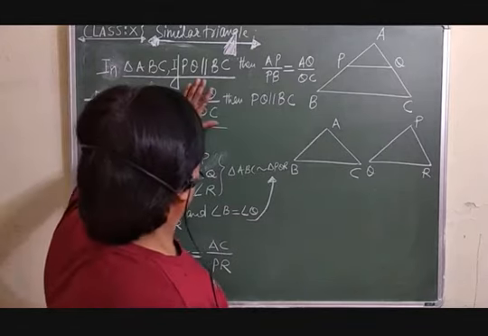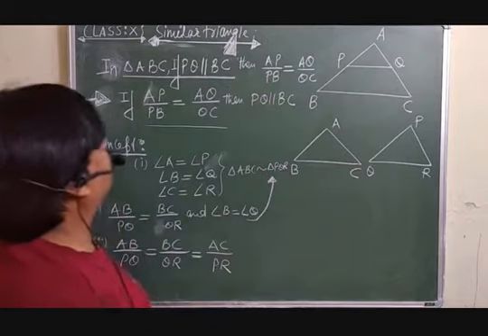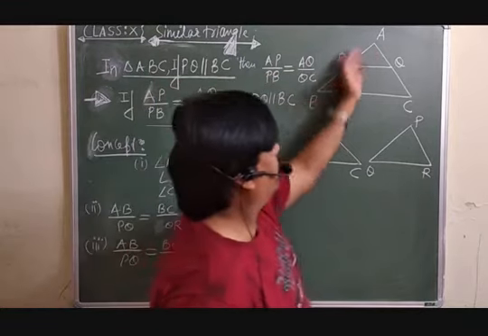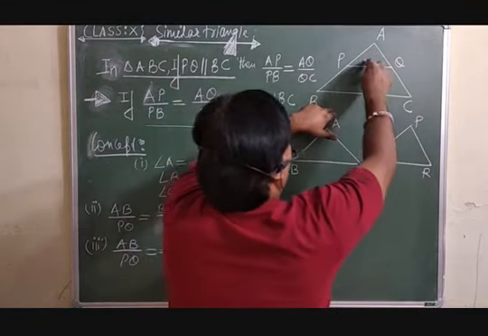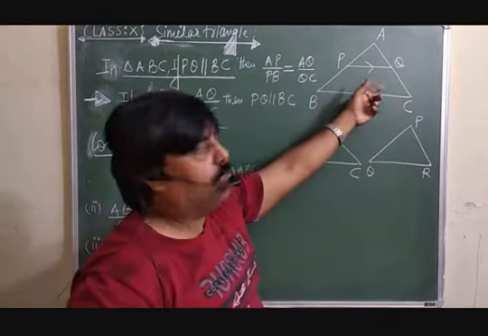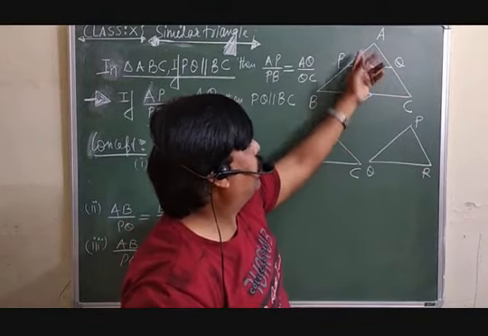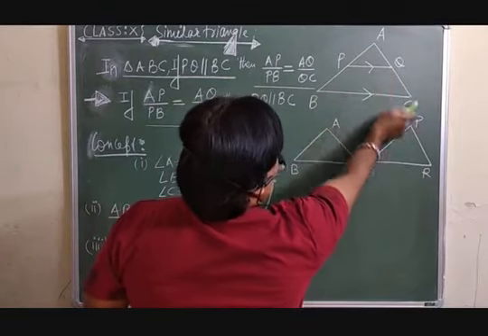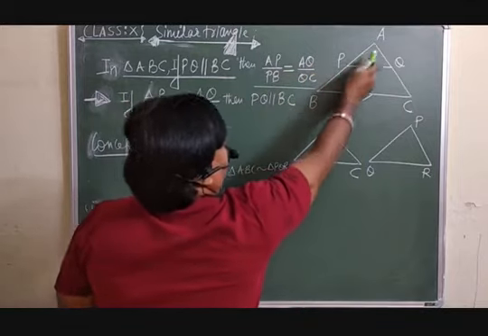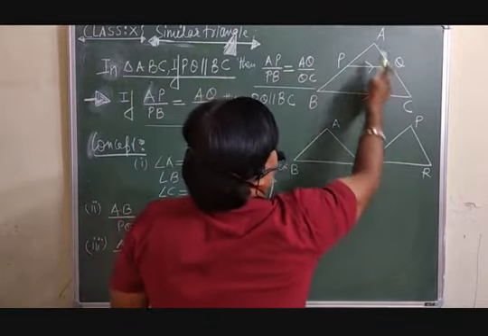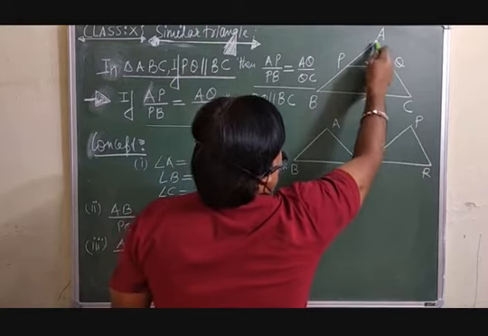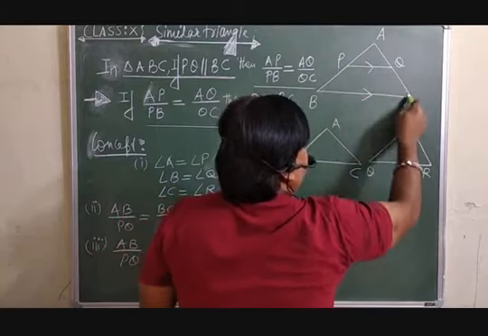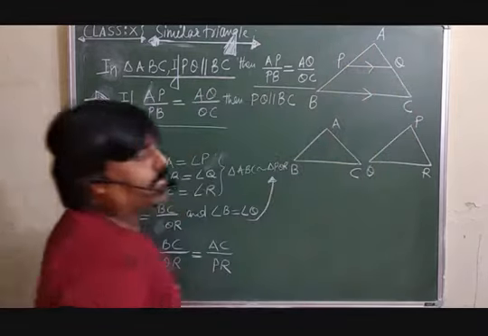Now this has already been discussed, but to refresh your memory, I am going to revise it again. This was discussed in BPT. In any triangle ABC, if PQ is parallel to BC, then PQ will intersect the other two sides at distinct points and divide them in equal ratio. That is, AP over PB will be equal to AQ over QC. Similarly, whatever ratio we take is the same. If you want to take AP over AB, then here you will take AQ over AC. If you want to take AB over PB, then here is AC over QC. Whatever ratio we take on this side, the same ratio we will take on the other.